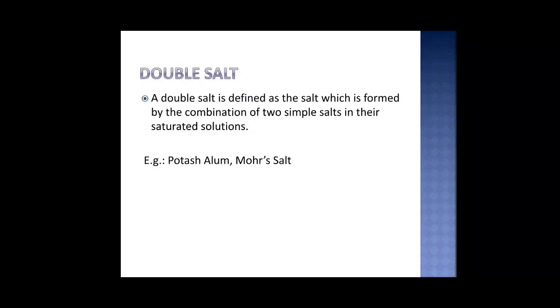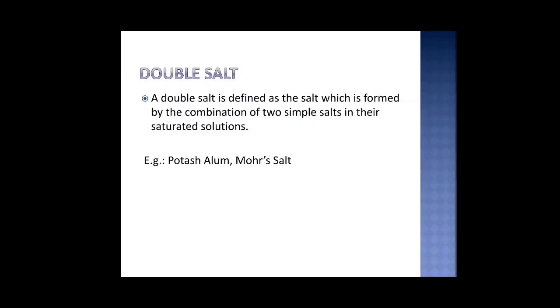Potash alum is potassium sulfate dot aluminium sulfate dot 24 water molecules. And ammonium iron 2 sulfate is also called Mohr salt.